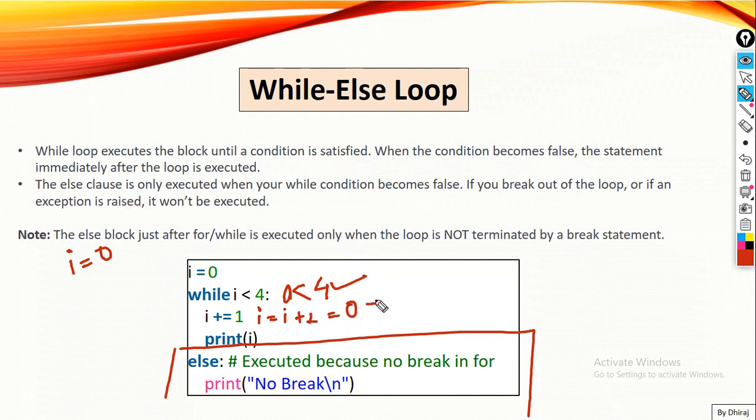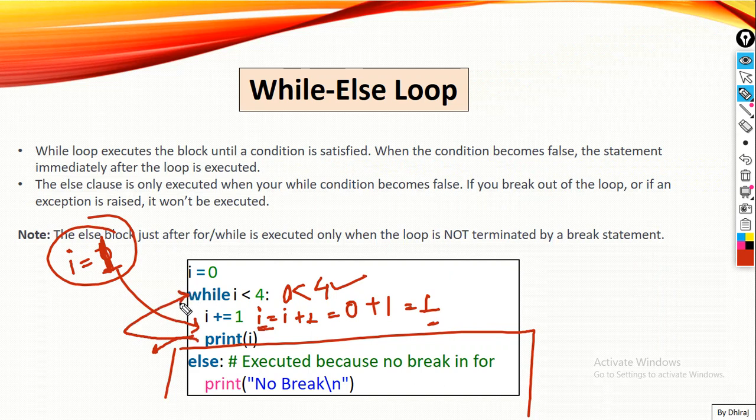I is 0 plus 1, which is equal to 1. So the value of I changes to 1, right? And if I print I, this 1 will get printed. It will not move outside of this block because the condition is not false. It is true. My cursor will go again to the while loop.